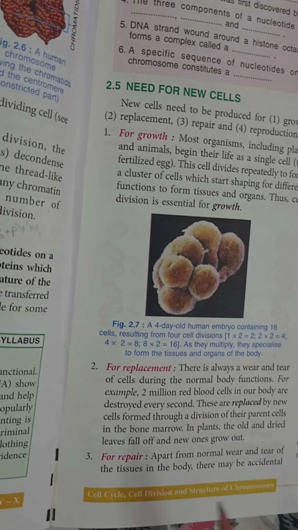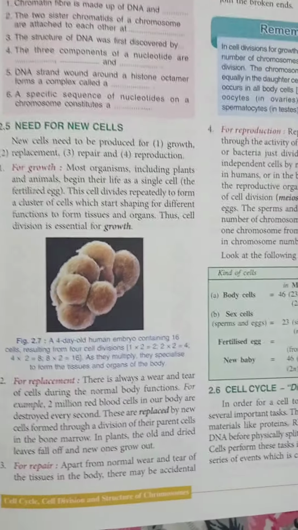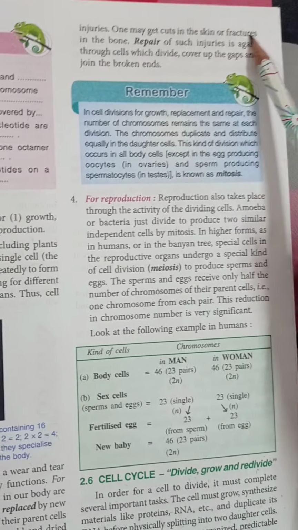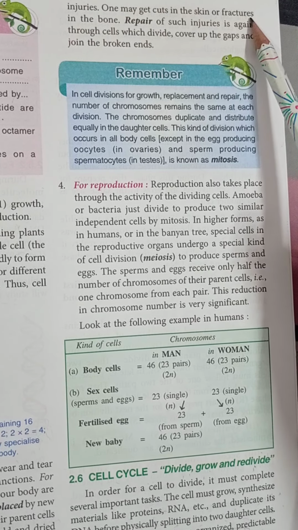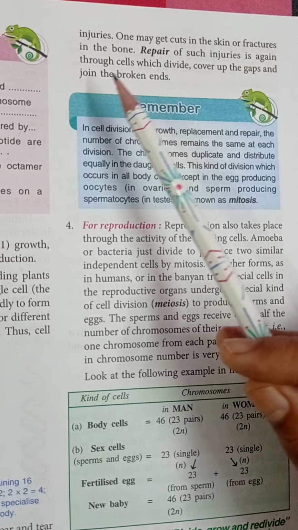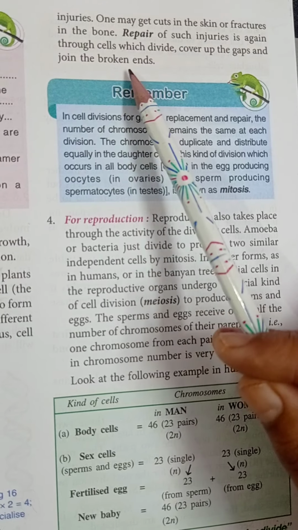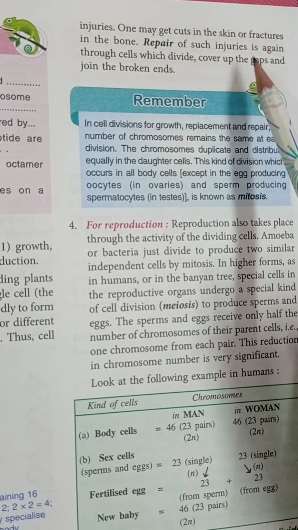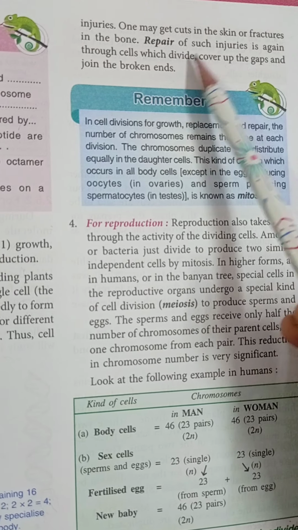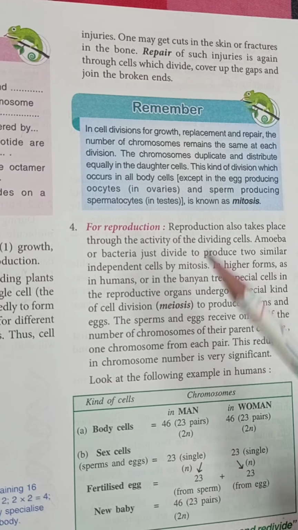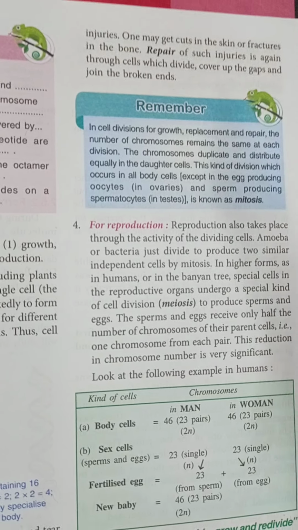Now students, if we have any cut in the skin, or any fracture in the bone during any accident, then at that place of fracture the cells get damaged, and in this way some gaps or some broken ends appear at the joint. So in order to cover up the gaps and join those broken ends, new cells are produced, which results in the healing of the fractured bones. So this is the repair of the old cells.